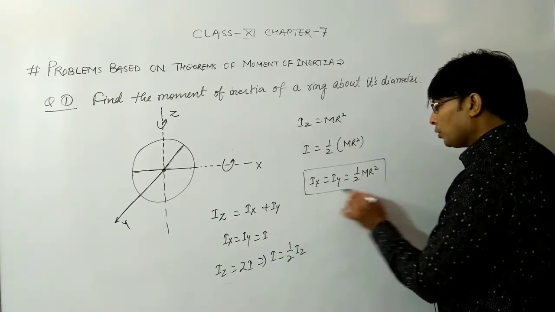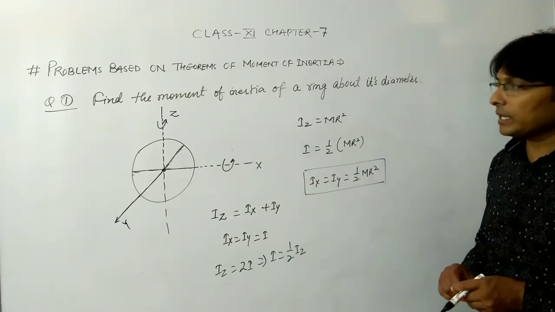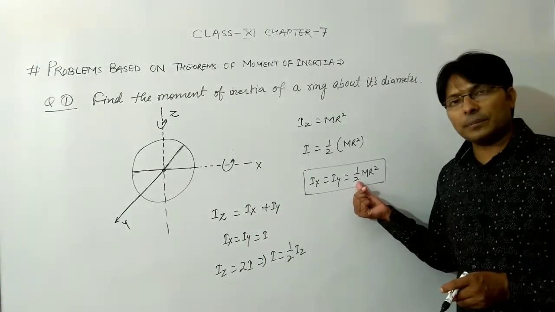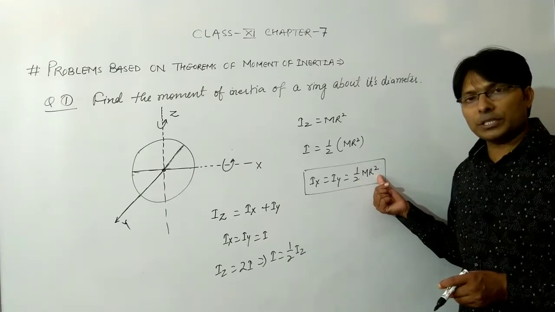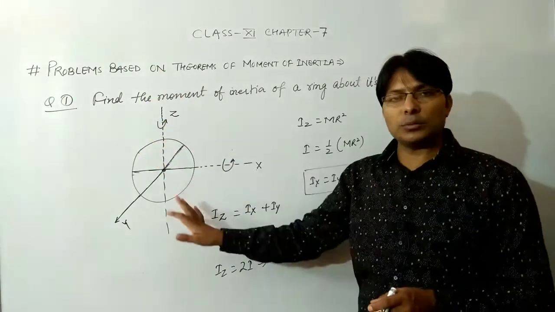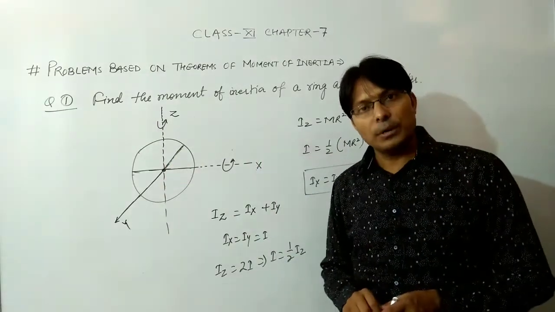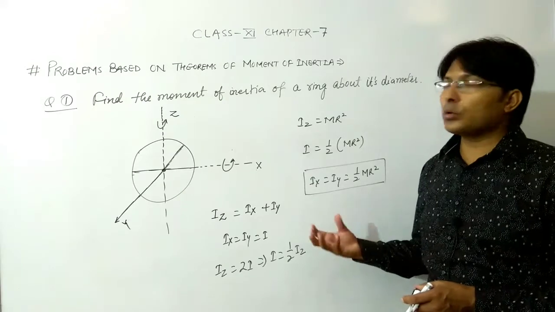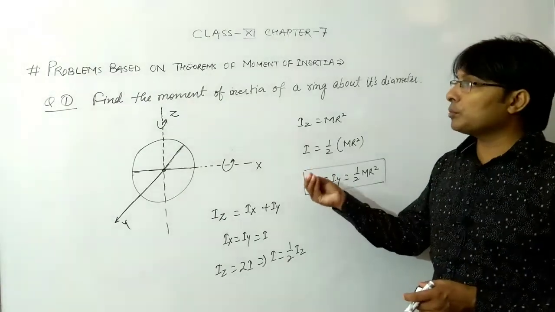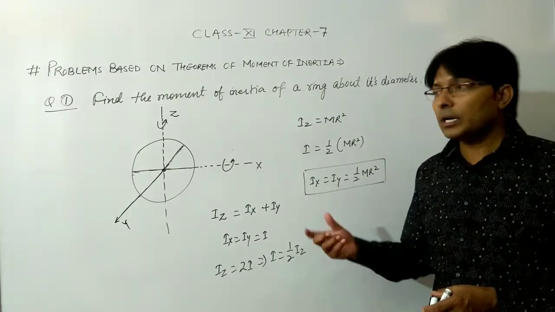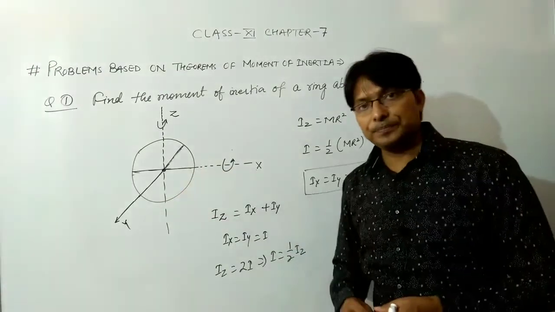The moment of inertia of a ring along any diameter is exactly half that along the main axis perpendicular to the plane of the ring and passing through the center of mass. This is how we use the theorem of perpendicular axis to find the moment of inertia along the diameter.